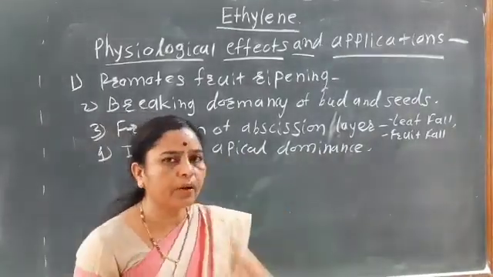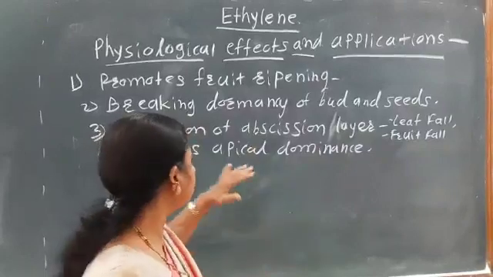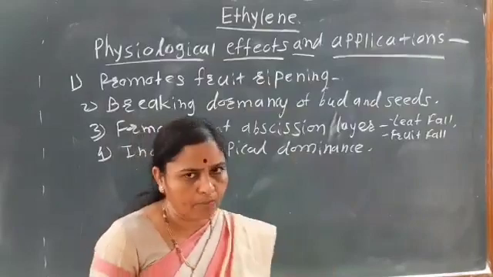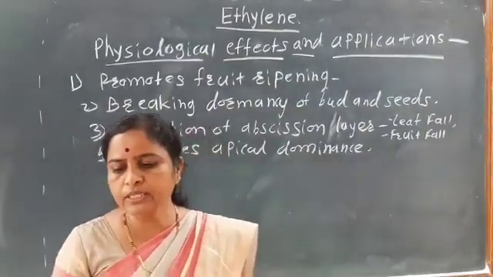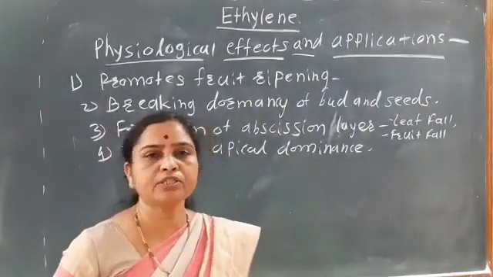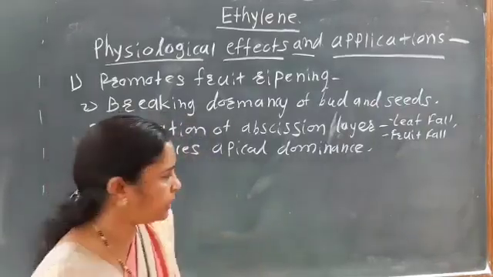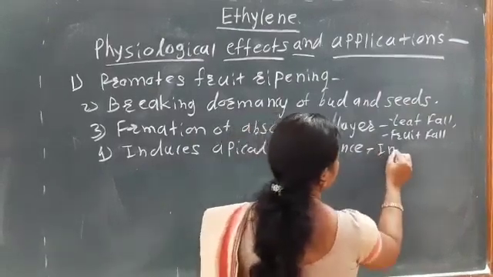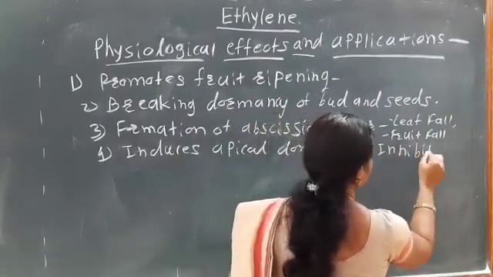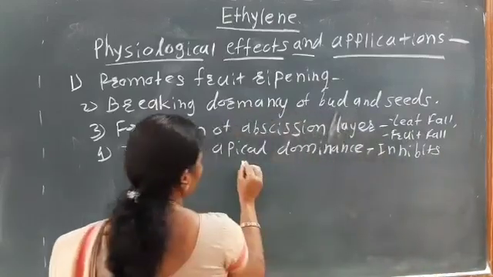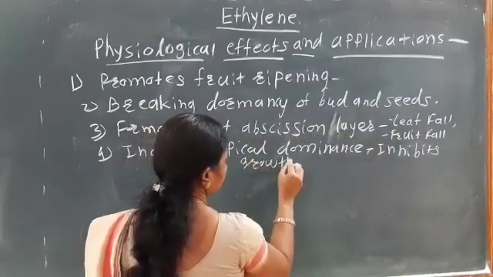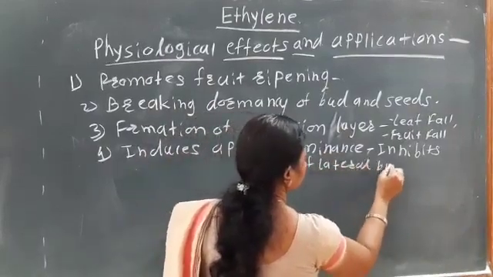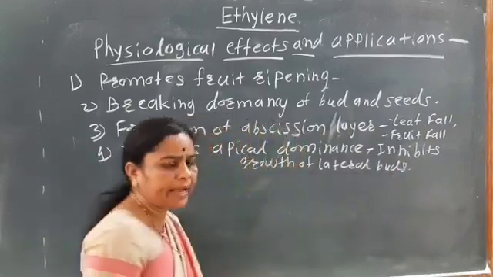If the growth of the apex continues, that is apical dominance. So ethylene induces apical dominance, and if it induces apical dominance, it inhibits the growth of lateral buds or branches.